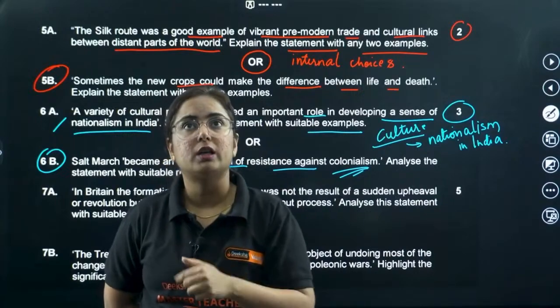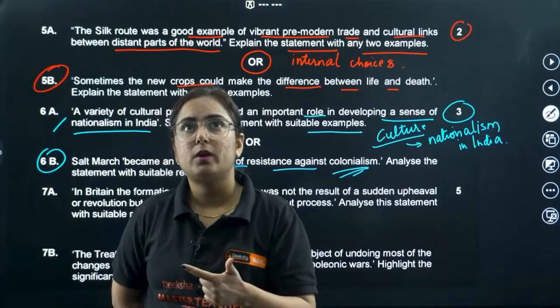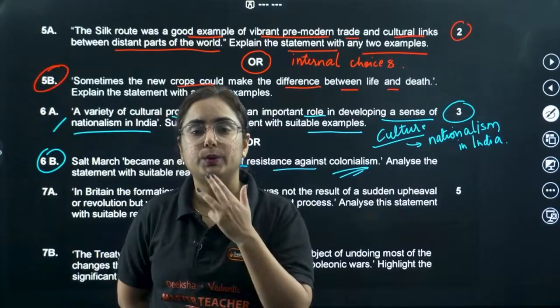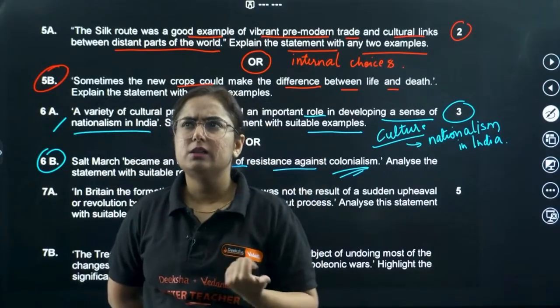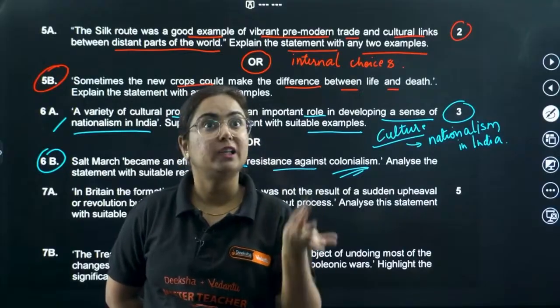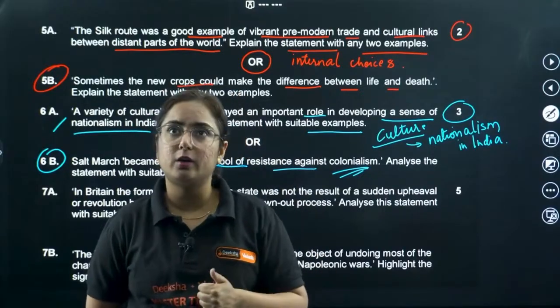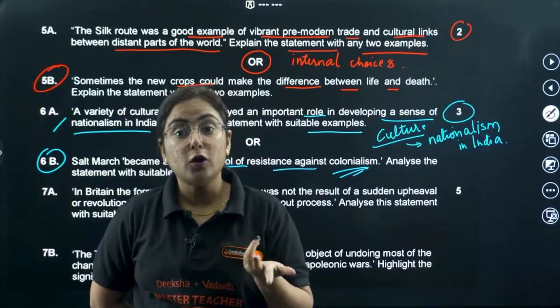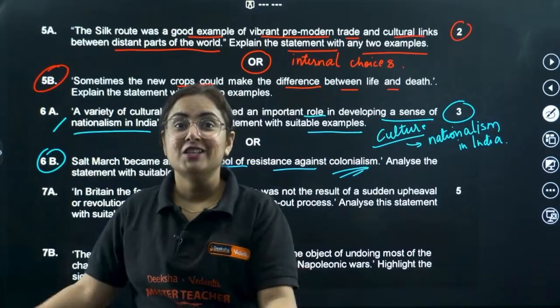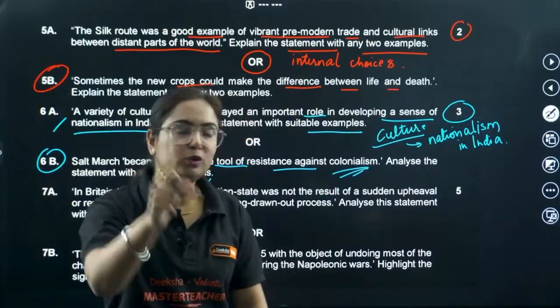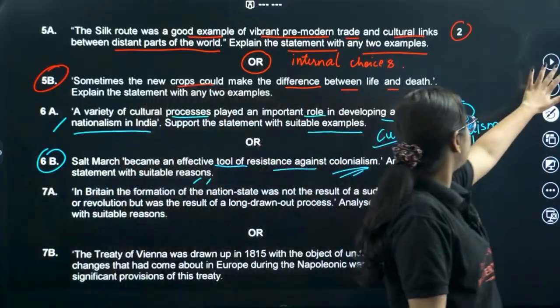Okay, in salt, I have this point, but I am not getting the 3rd point. Okay, what can I do? Do I have it for culture? In culture, there was the role of the painting of Bharat Mata by Abanindranath Tagore, got it. Then we have folklore. Then we have the national flag. Oh, 3 points done.